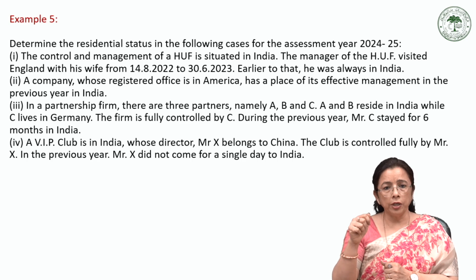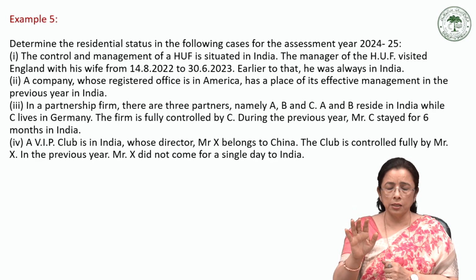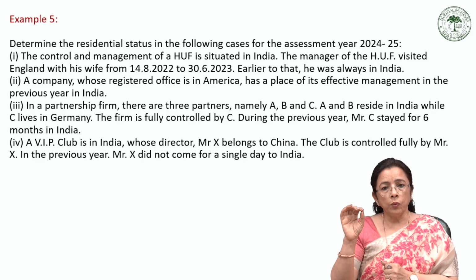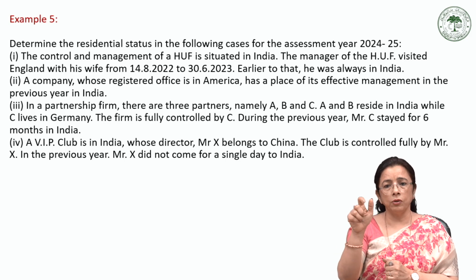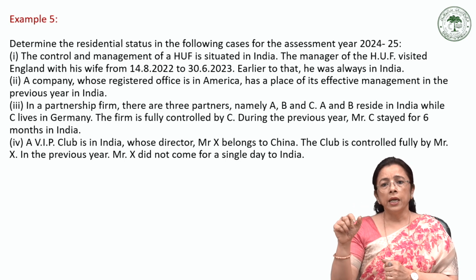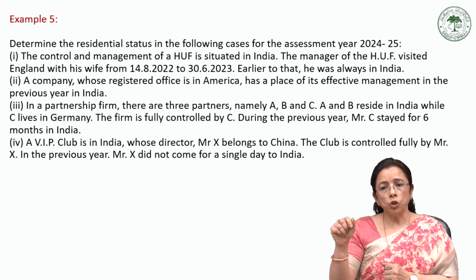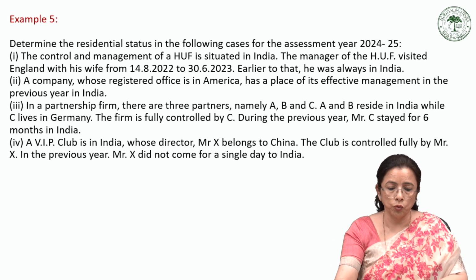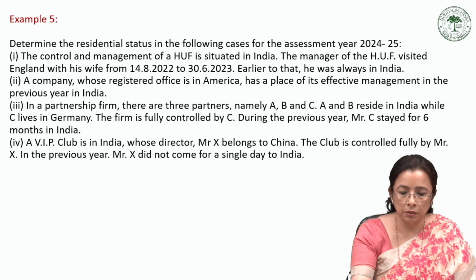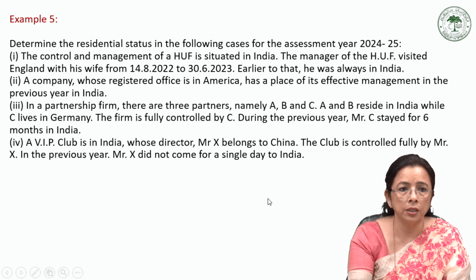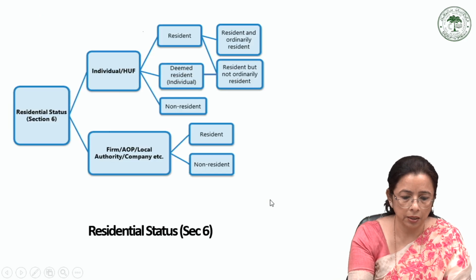The control and management of the HUF is situated in India, so it is a resident. Now, whether it is ordinarily or not ordinarily. So, when calculating the dates, when he visited England, between 14th of August 2022, he is visiting that country, that is, sorry.